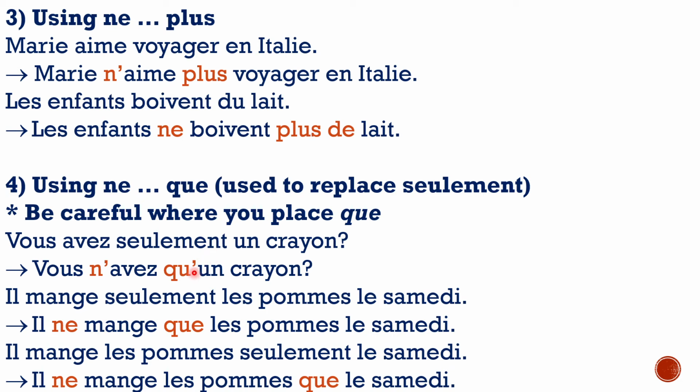Que becomes qu' before a vowel. In this case, the que has come immediately after the verb. So, vous n'avez qu'un crayon. Now, what can you see in this sentence? You have an indefinite article which has come after the verb, but it has remained as it is. This is the exception that you have to follow when putting into a negative using ne and que.